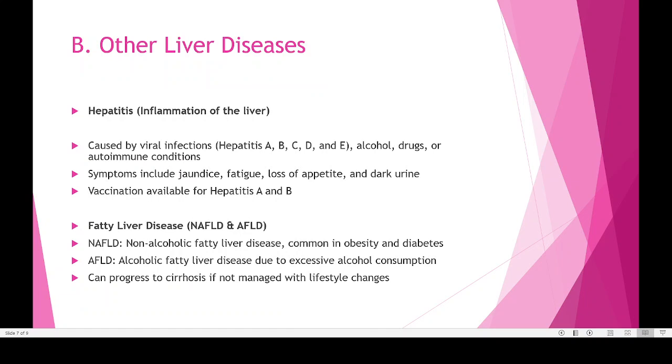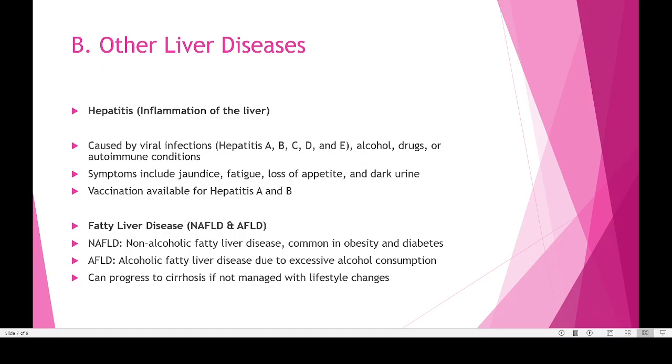Then other types of liver diseases, one is hepatitis, inflammation of the liver caused by hepatitis A, B, C, D. Different types of hepatitis viruses are there. Then it can also be caused by alcohol, drugs and autoimmune disorders. Other symptoms in hepatitis are jaundice and fatigue. Already we have discussed that vaccination may be available for hepatitis A and B. For example, if you are moving to certain countries, you may be required to take certain vaccines. So take vaccination against hepatitis A and B if you are traveling to an area where there is a high chance of hepatitis B infection.